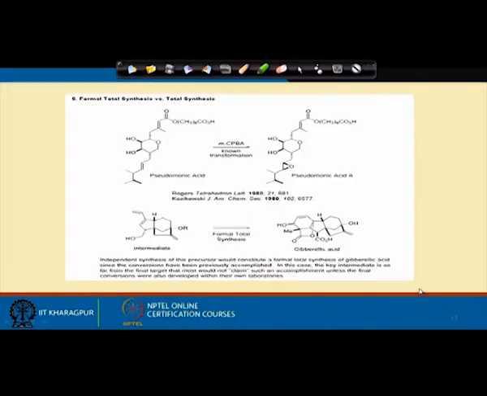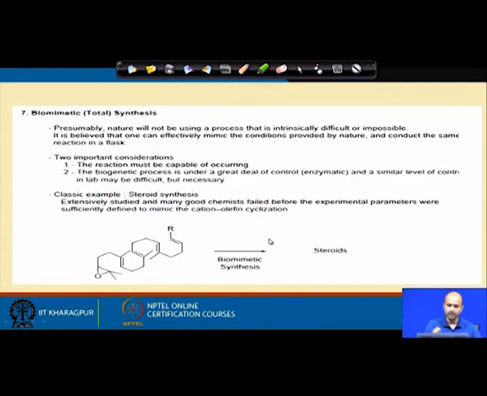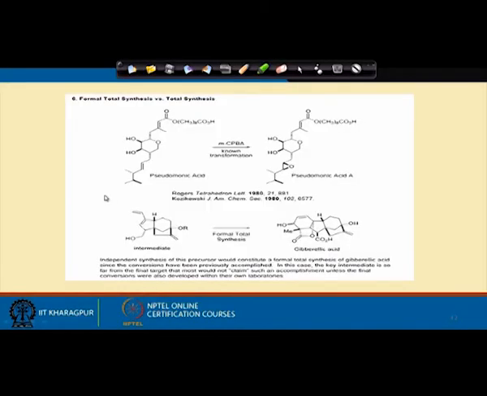So, we will try to close in this particular section, and finally, we will talk about two terminologies, formal total synthesis versus total synthesis. Formal means some steps are known. So, you have arrived up to this point by some synthetic steps.